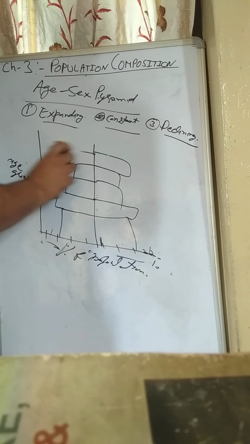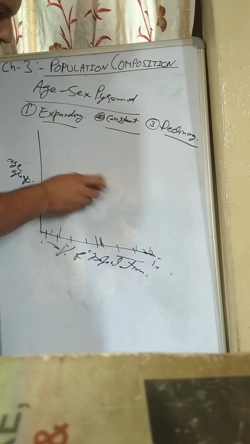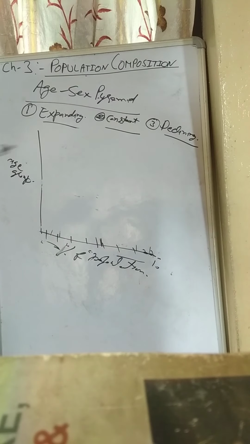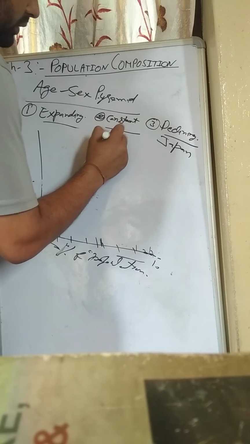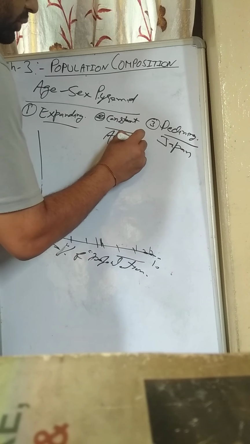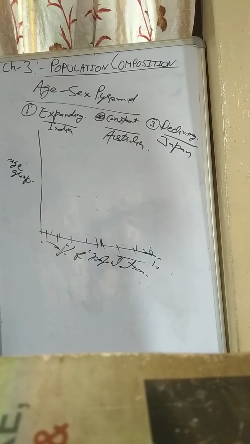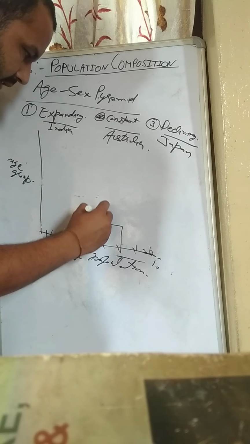The third is the declining pyramid. For the constant pyramid the example is Australia, for the declining pyramid the example is Japan, and for the expanding pyramid the example is India, whose population is expanding day by day. So the declining pyramid can be of this type.